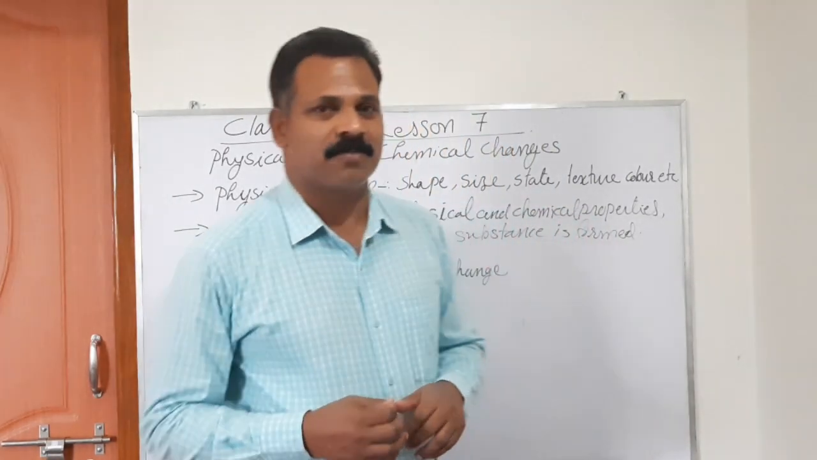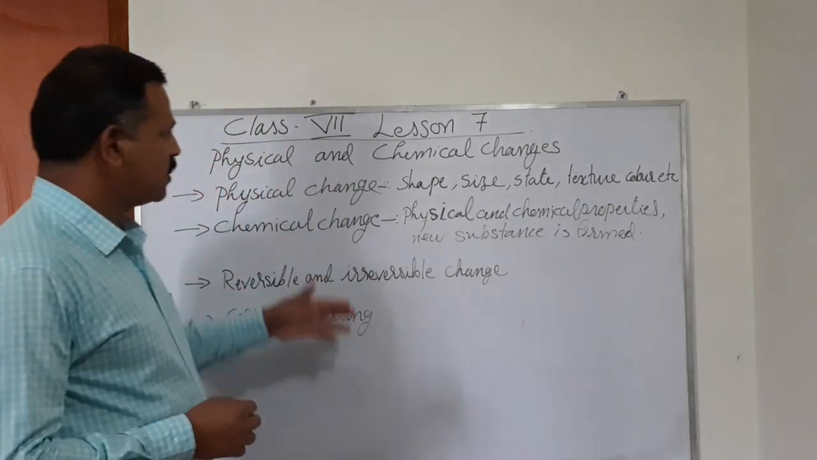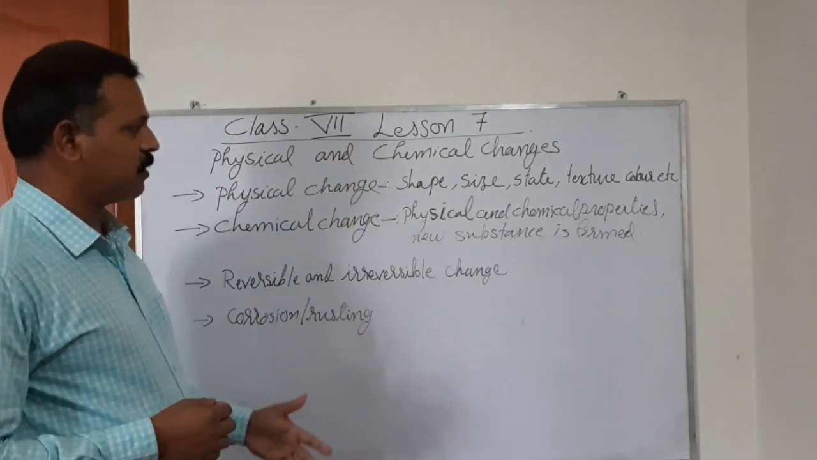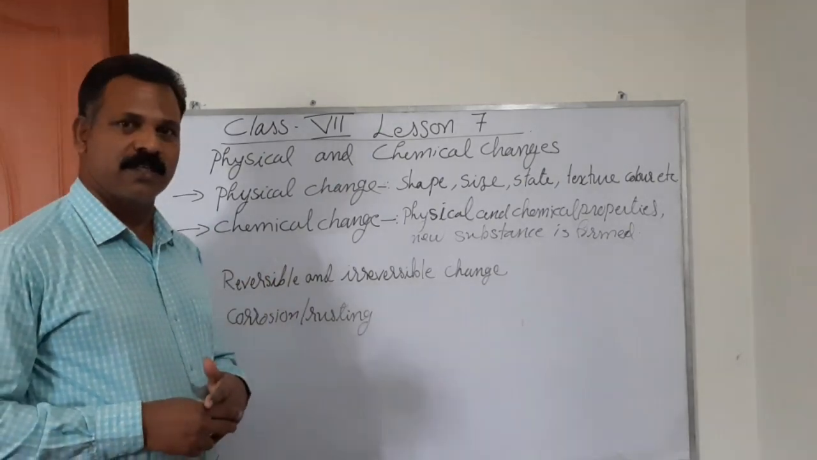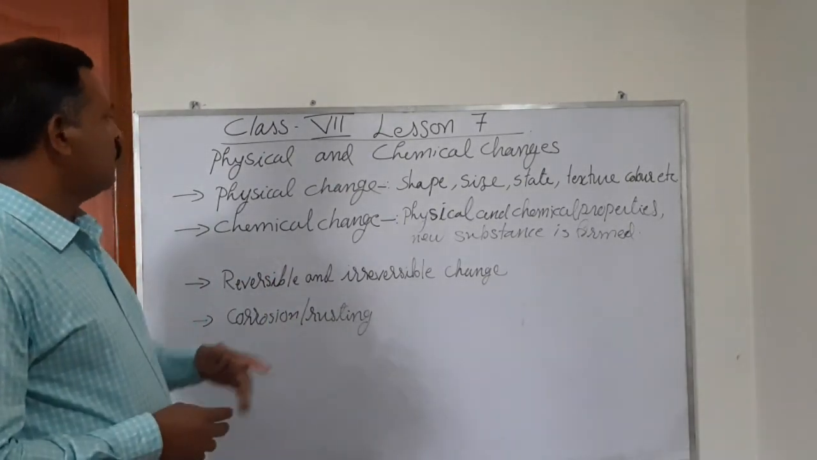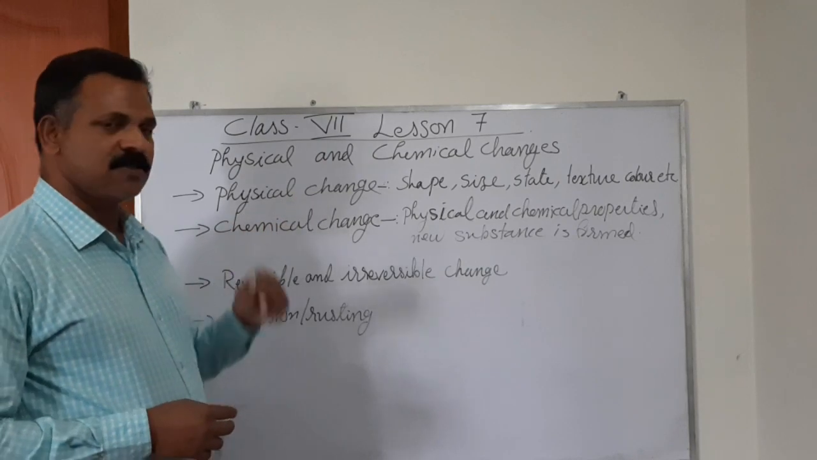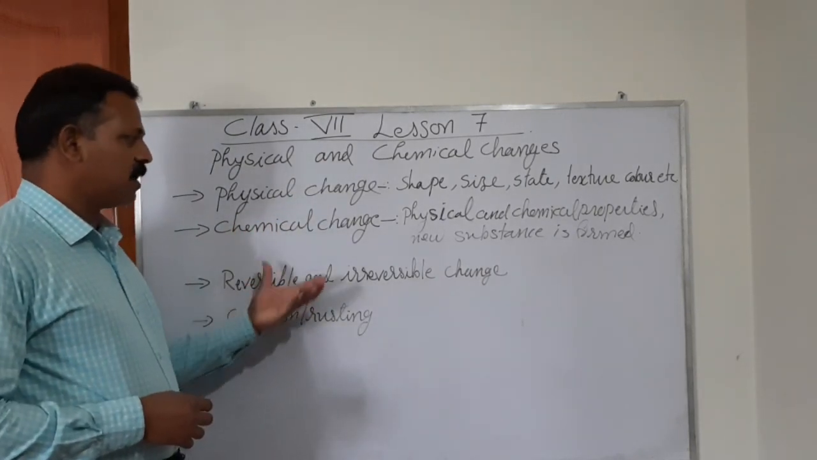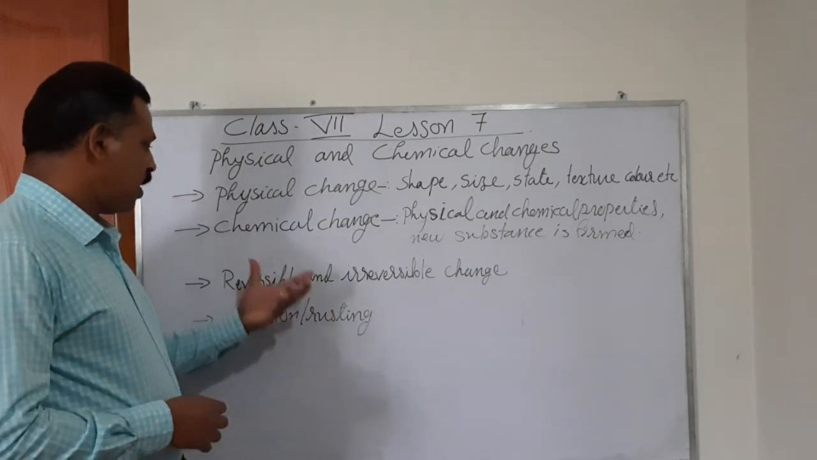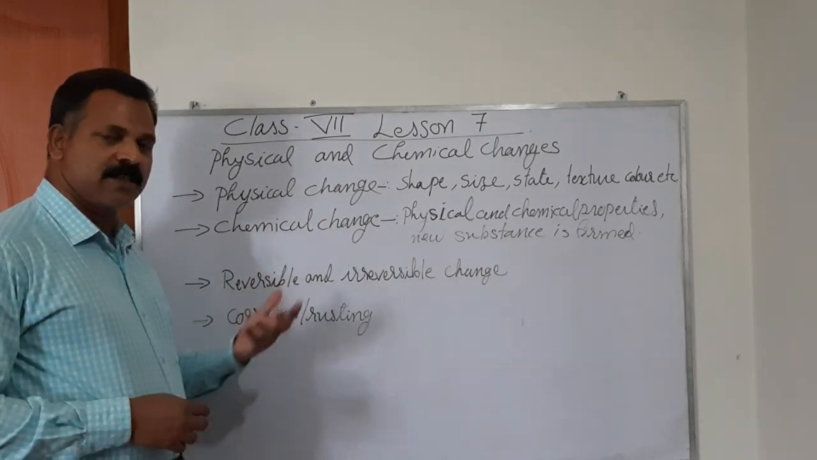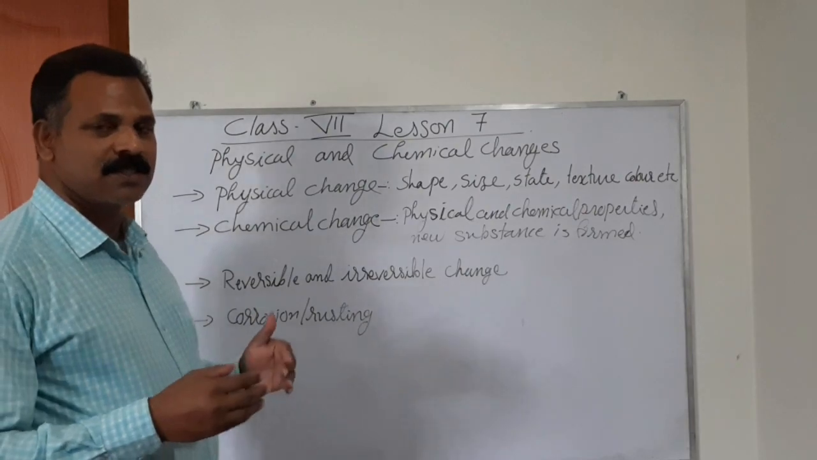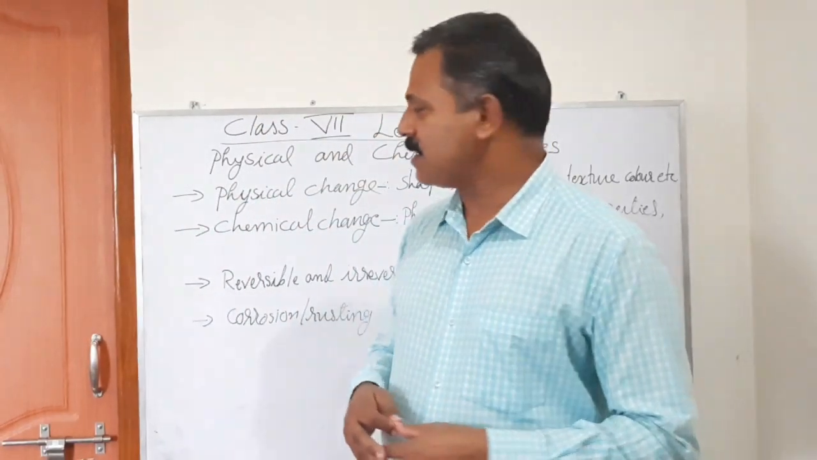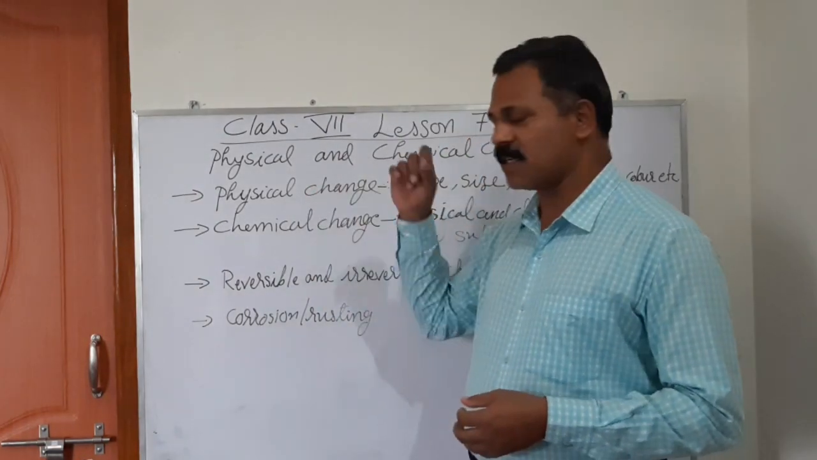Here in this chapter, these are the main important points that we are going to study. First, we will study what physical change means, then chemical change, then reversible and irreversible change, and corrosion or rusting. These are the points that we are going to study in this lesson. Let us see first what is physical change.